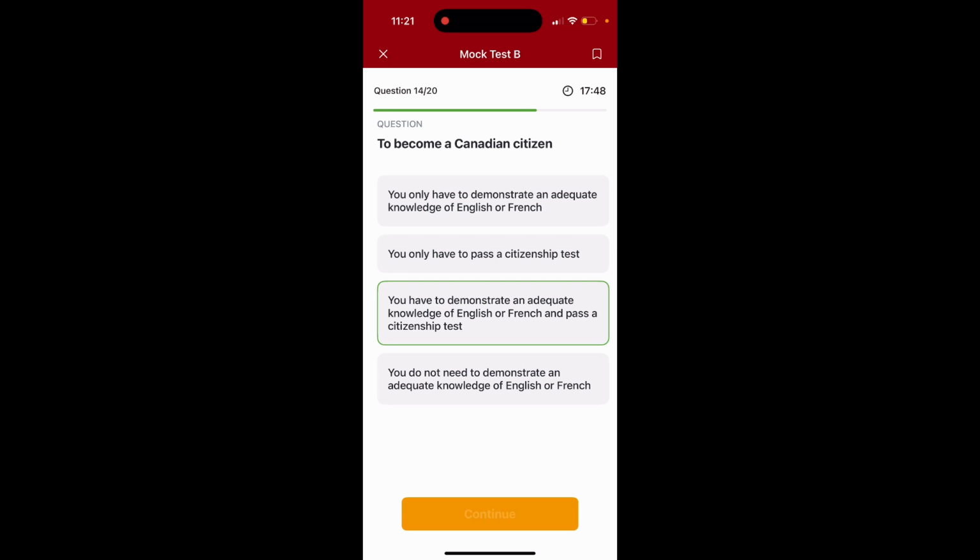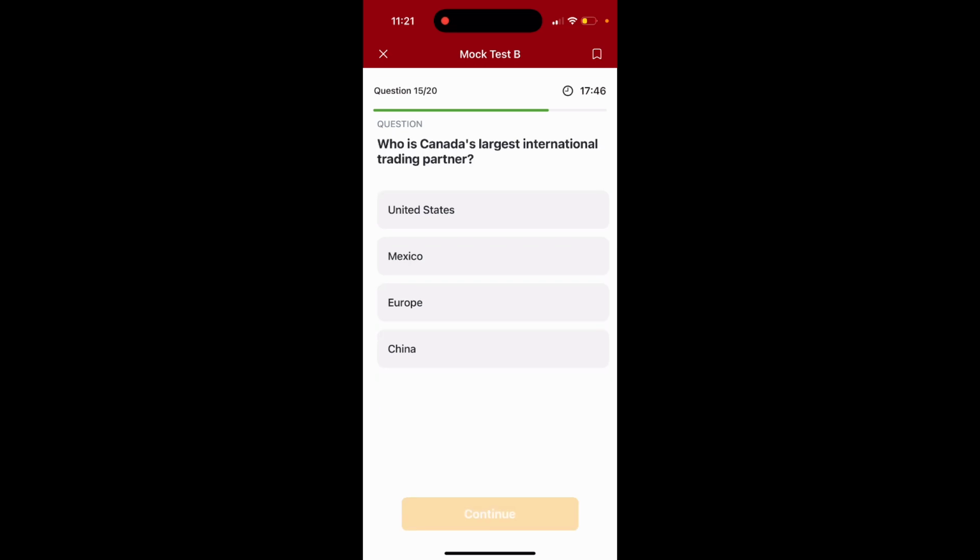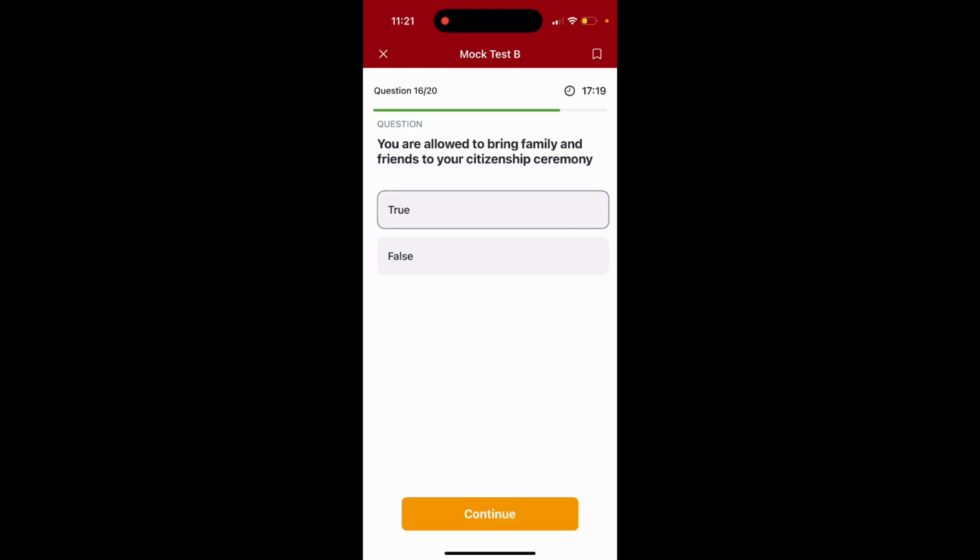Question 15. Who is Canada's largest international trading partner? Option 1, United States. Option 2, Mexico. Option 3, Europe. Option 4, China. The answer is option number 1, United States. Question 16. You are allowed to bring family and friends to your citizenship ceremony. Is that true or false? That is true.